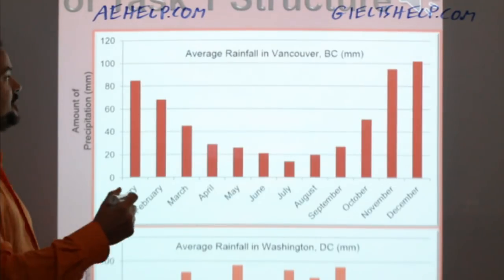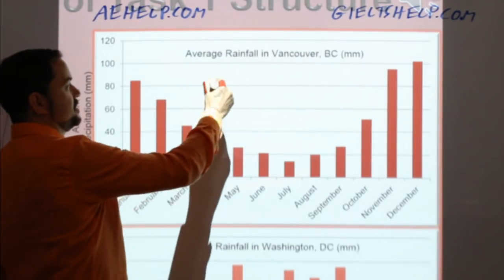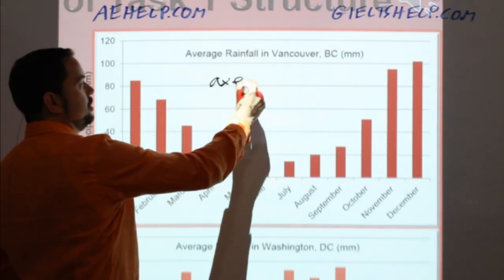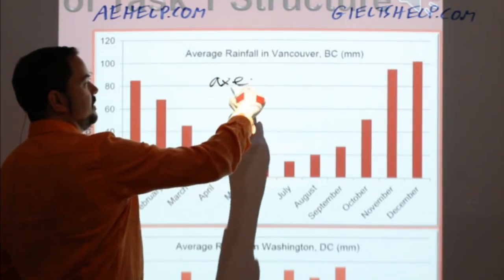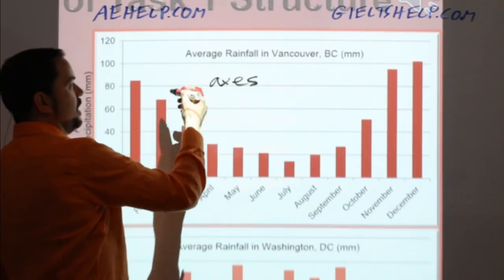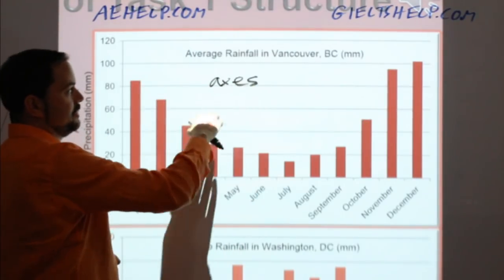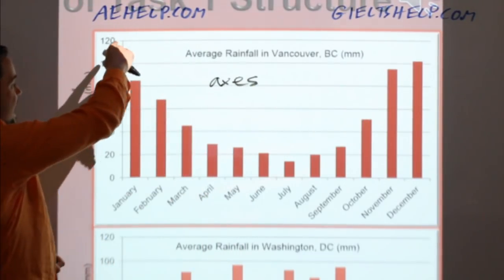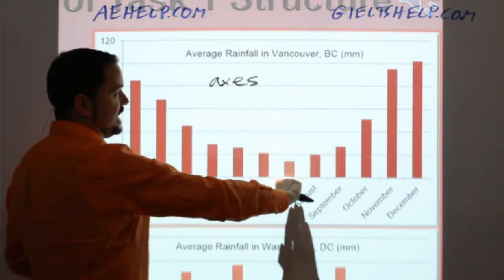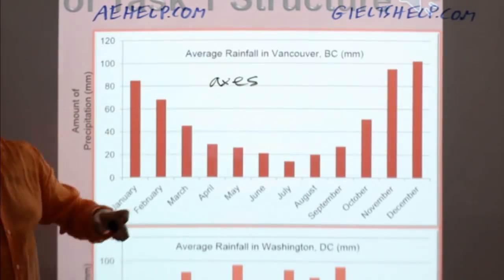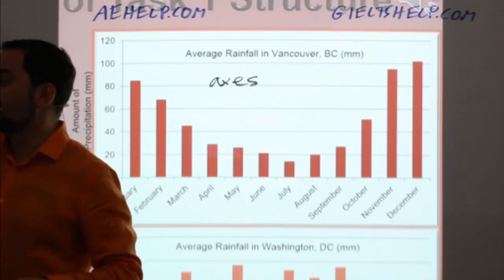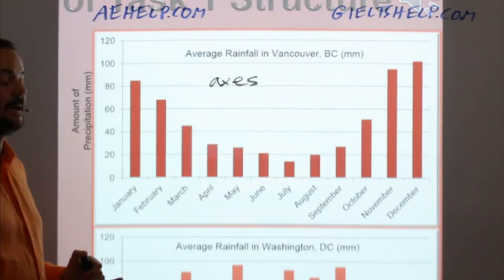And by the way, the plural for axis is axes, okay? So if you're writing it plural, instead of an I, it's an E, okay? So it's the axes, if you're saying it plural, and this is the y-axis, and this is the x-axis, okay? So it's good to know the plural form of that as well when you're using it in writing, all right?